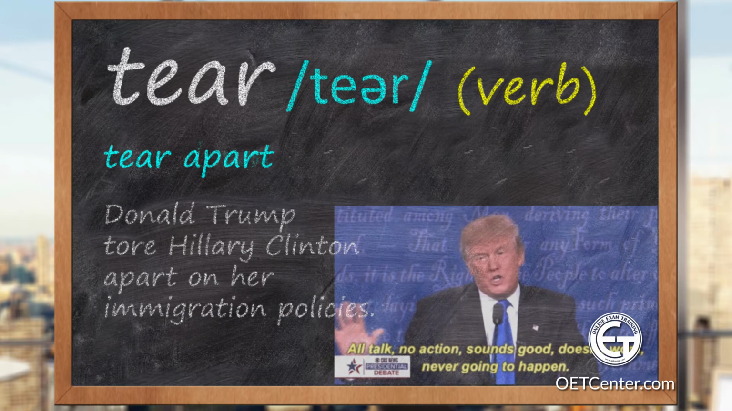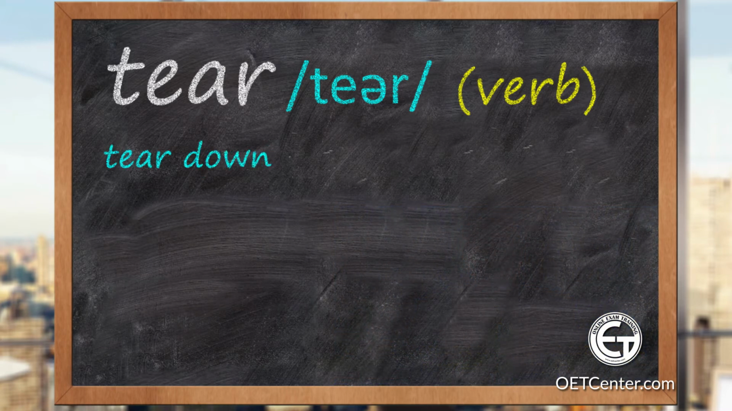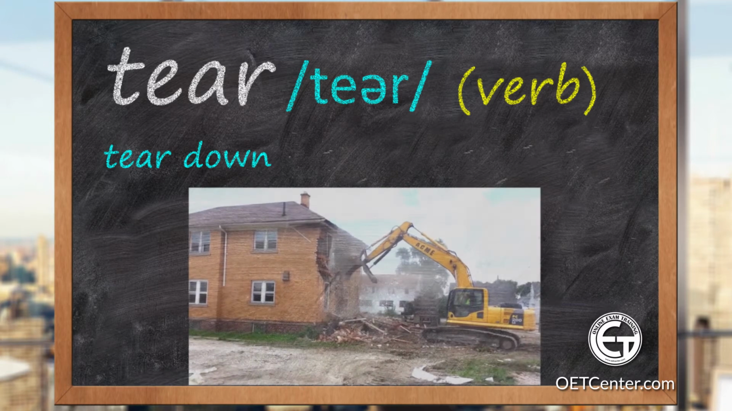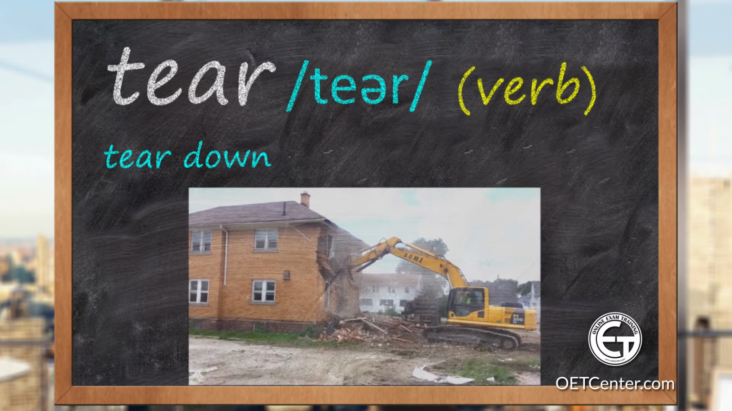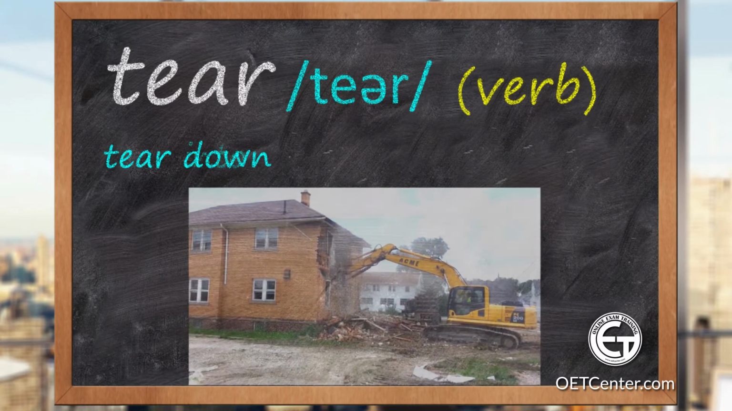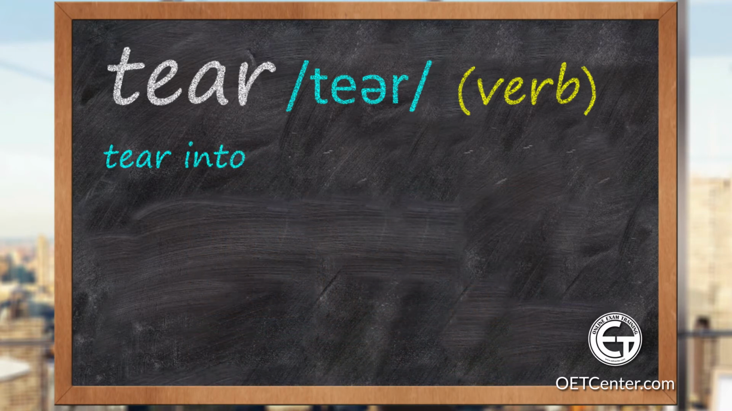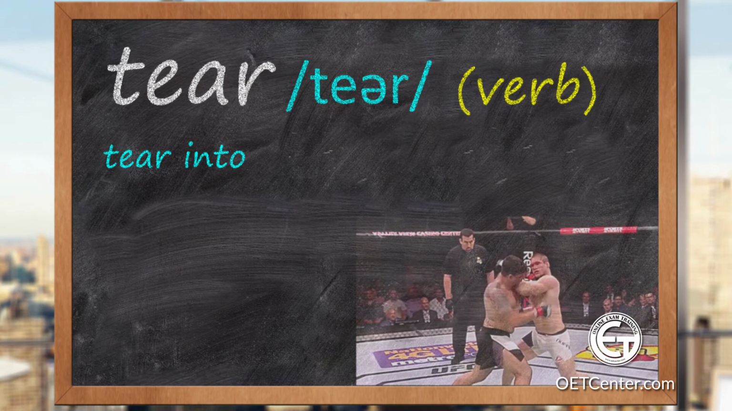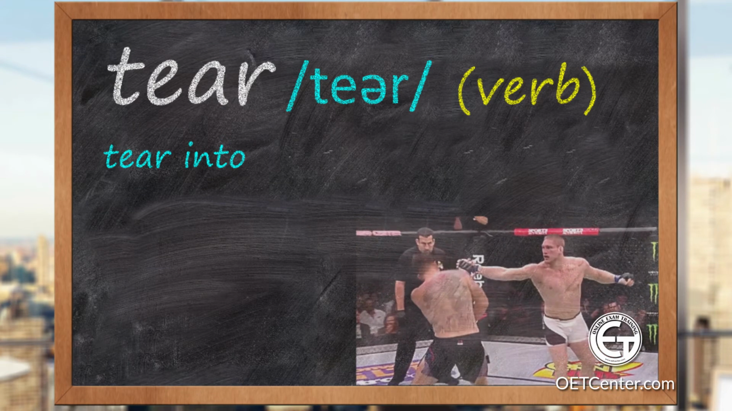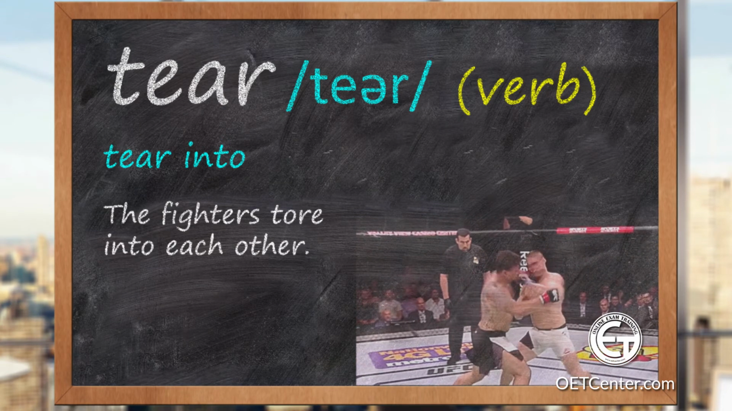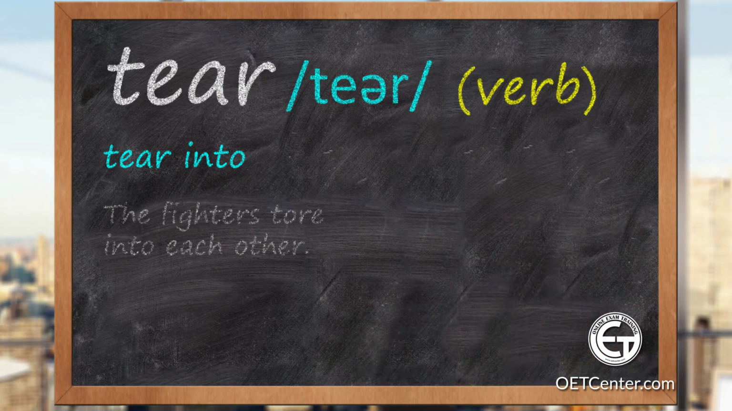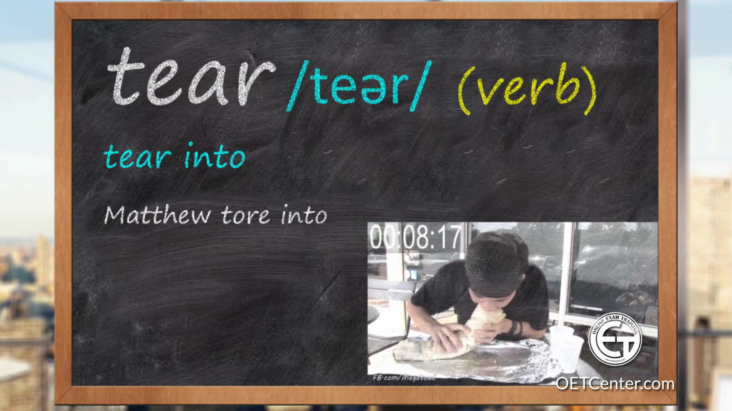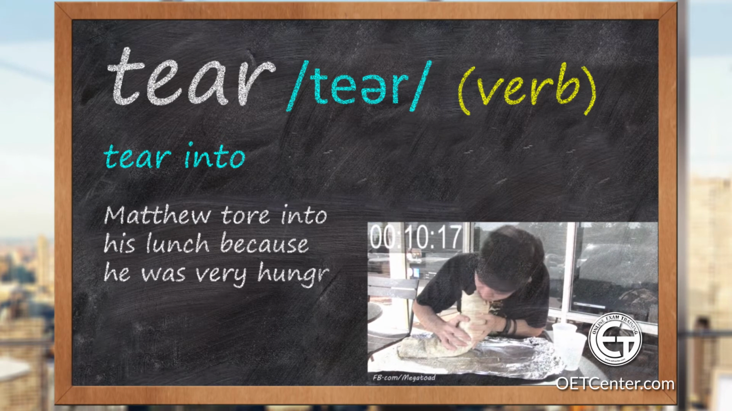Now the next phrasal verb is tear down. It's one of the most common phrasal verbs. It means to knock down a building or a structure, like this. The next phrasal verb is tear into. If you tear into someone, it means you attack that person violently by hitting them hard. For example, the fighters tore into each other. It also means to start doing something with a lot of energy. For example, Matthew tore into his lunch because he was very hungry.